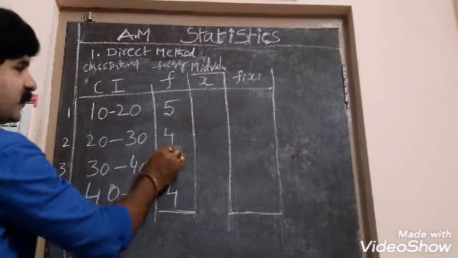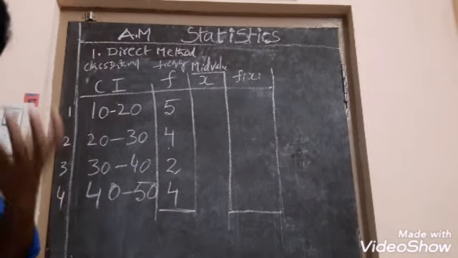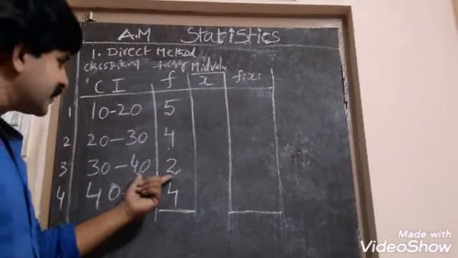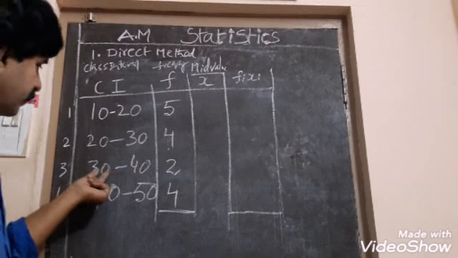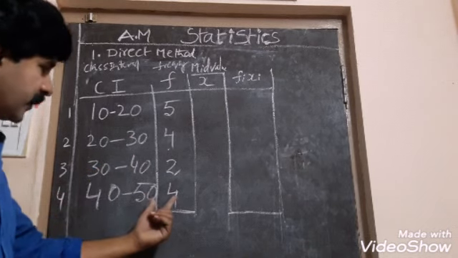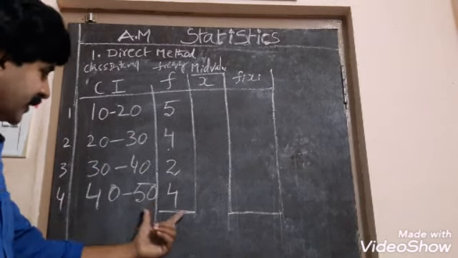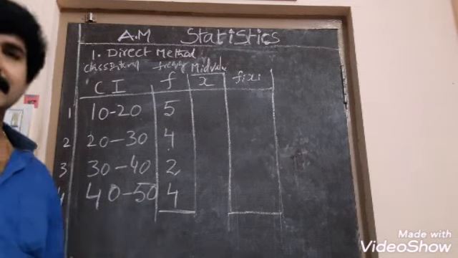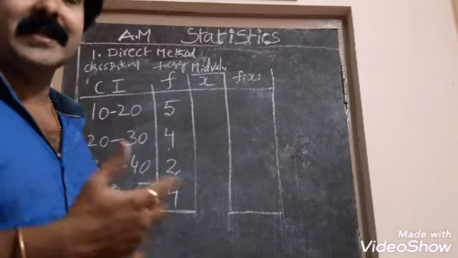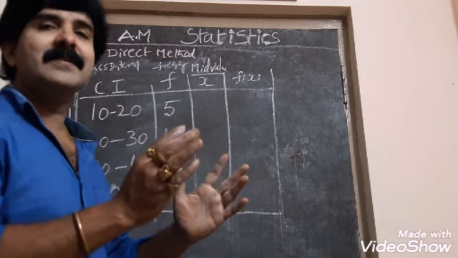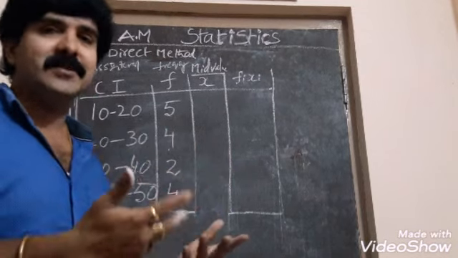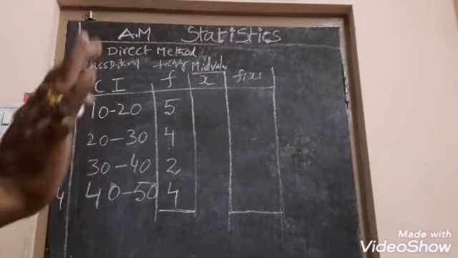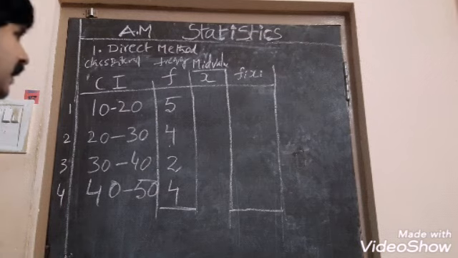And 4 students have obtained marks between 20 and 30. And 2 persons have obtained marks between 30 and 40. And 4 have obtained marks from 40 to 50. This is the data, interpreting the data. Don't do it blindly with numerical data, you understand the concept. So now we were asked to find out the arithmetic mean for this.